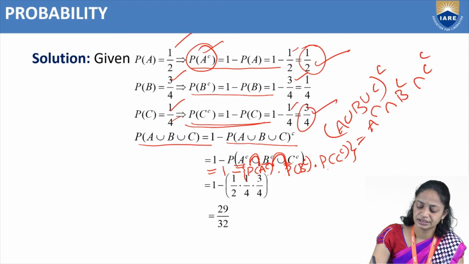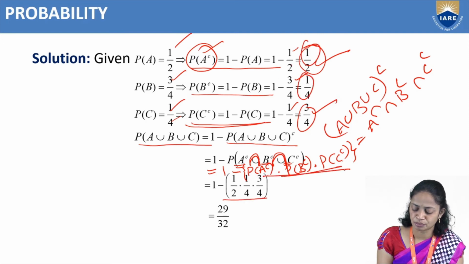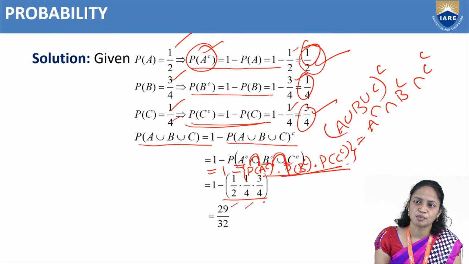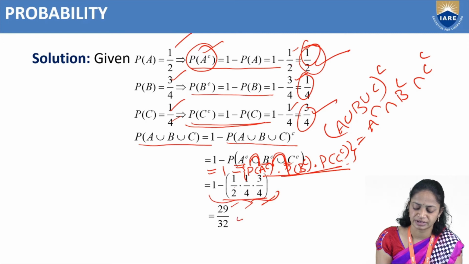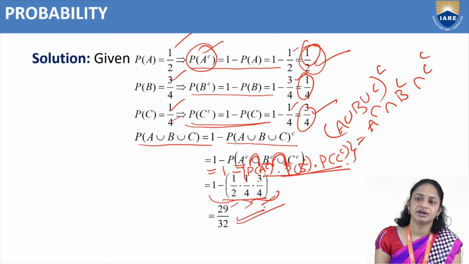So substitute these values here. Probability 1 minus probability of A complement into probability of B complement into probability of C complement. So 1 minus, probability of A complement is 1 by 2, probability of B complement is 1 by 4, probability of C complement is 3 by 4. So 1 minus this one. If you simplify this one, we will get the answer. So that is 29 by 32.